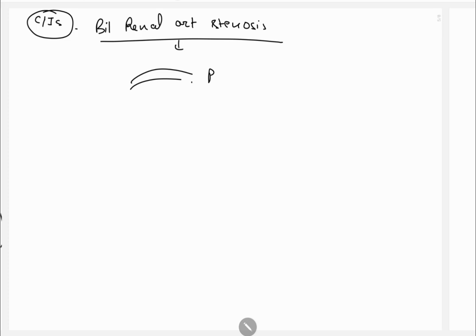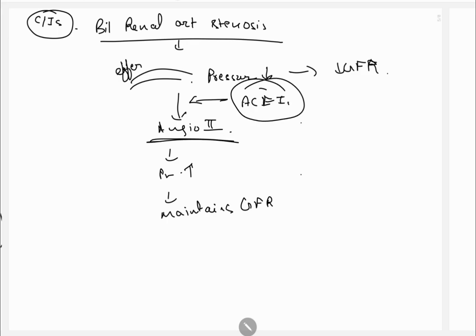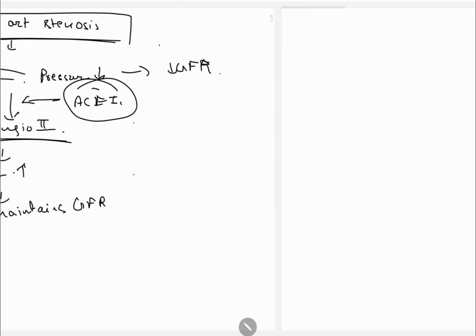Efferent arteriole pressure is reduced, and when angiotensin 2 acts on it, the pressure increases and maintains GFR, which would otherwise decrease. But if we give ACE inhibitors, this action will not come. So it's contraindicated in bilateral renal artery stenosis.